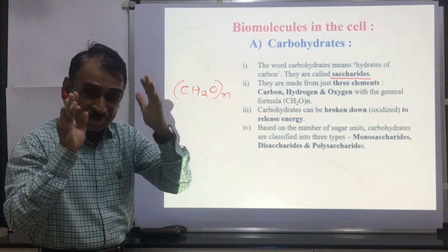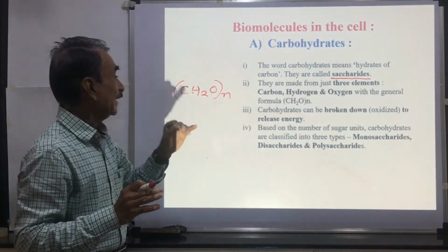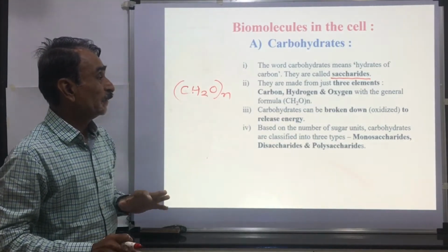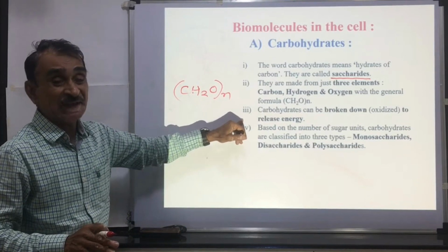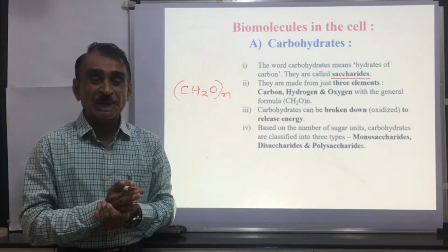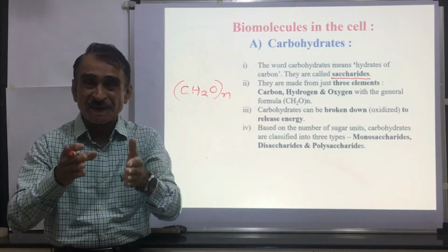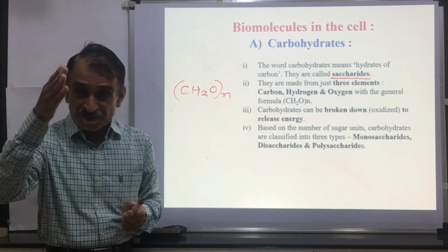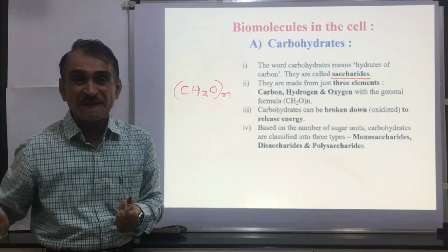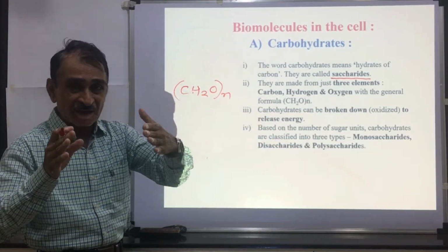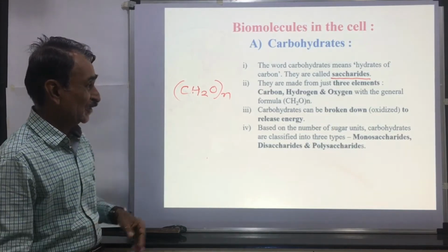Carbohydrates can be broken down to release energy. In aerobic respiration, glucose, which is a carbohydrate, is used as a respiratory substrate which is broken down into simplest compounds by release of energy. Thus, carbohydrates are an important source of energy.